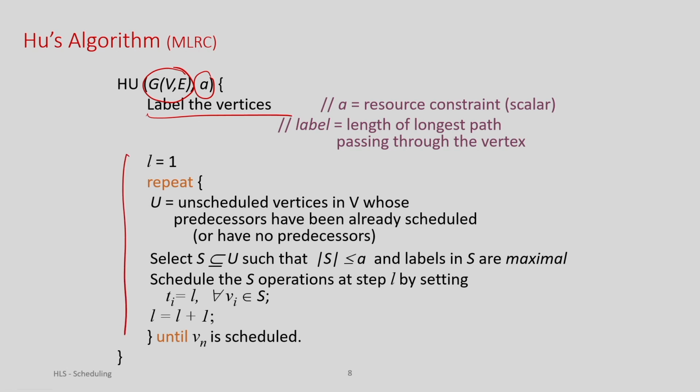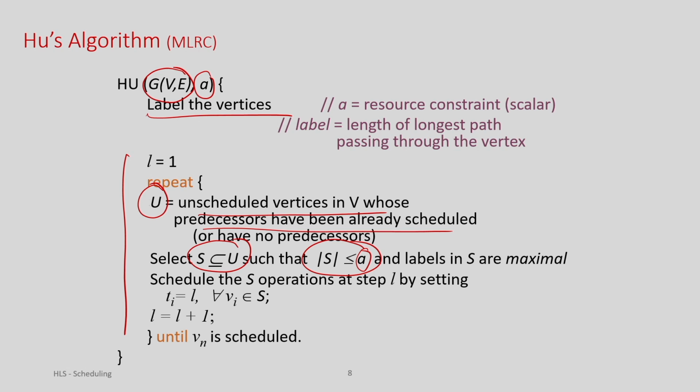Now I have to identify all the nodes whose predecessors are already scheduled. That means these operations are ready to be scheduled now. I identify such nodes, and then among these schedulable nodes, I have to select a subset such that my resource bound is satisfied. So I select a subset S of all the schedulable nodes U, such that the number of selected nodes is less than or equal to the resource bound. Let me show how I am going to select this subset.